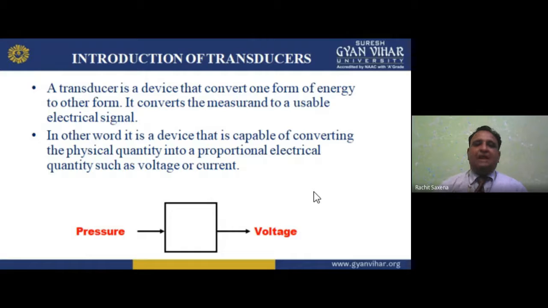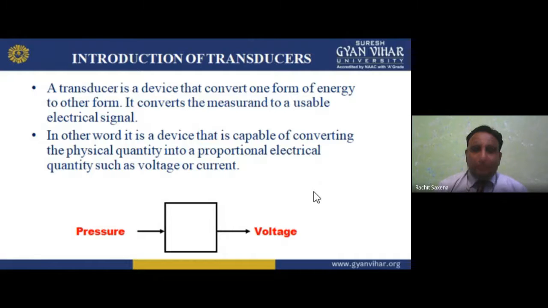For example, a torque of 5 Newton meter is converted by the transducer into 5 volt. 5 Newton meter torque, a mechanical quantity, is converted into 5 volt. 5 degrees centigrade is converted into 5 volt, or into 5 ampere. 5 Newton meter torque is converted into 5 ampere current.